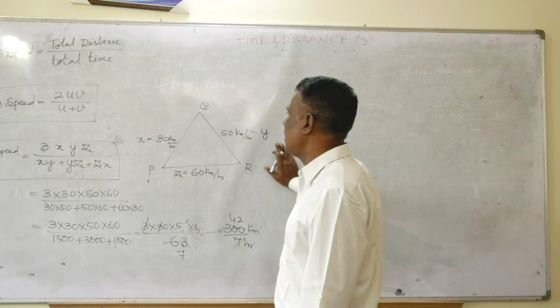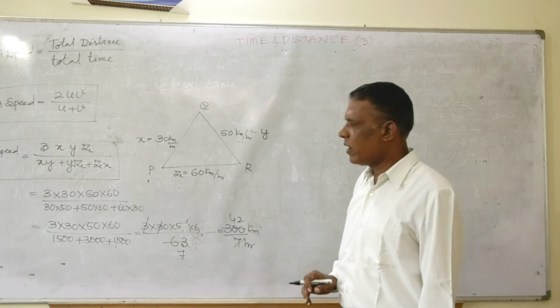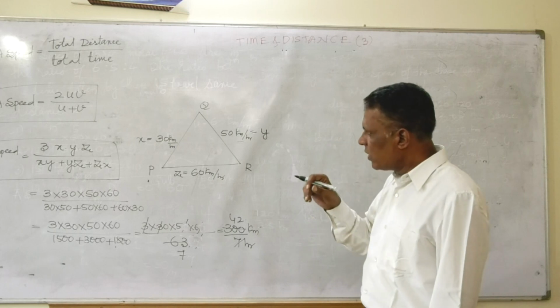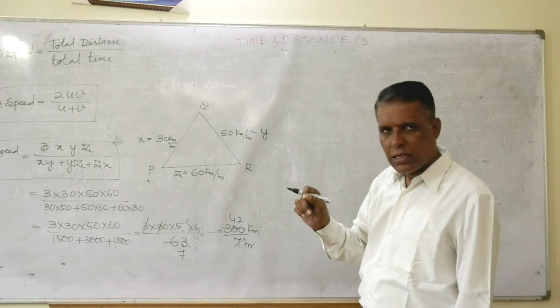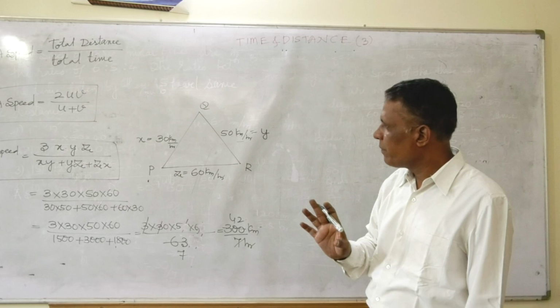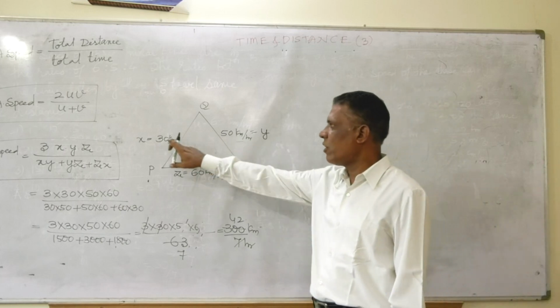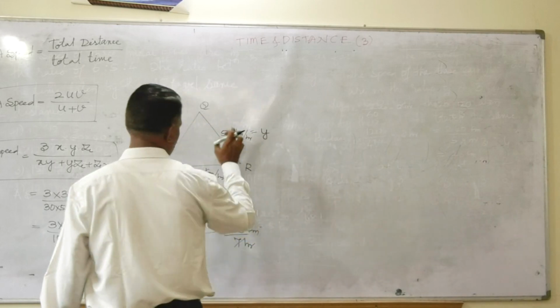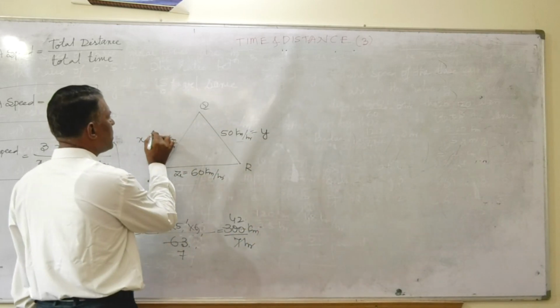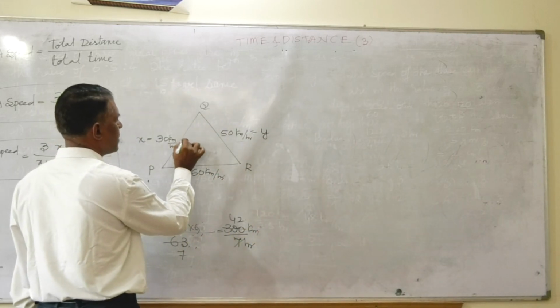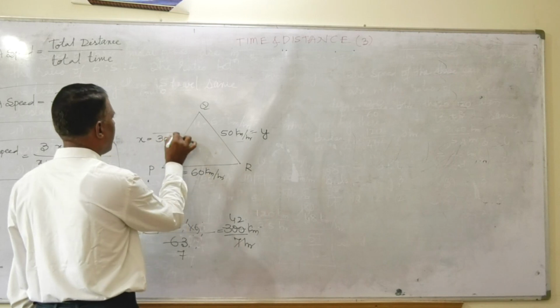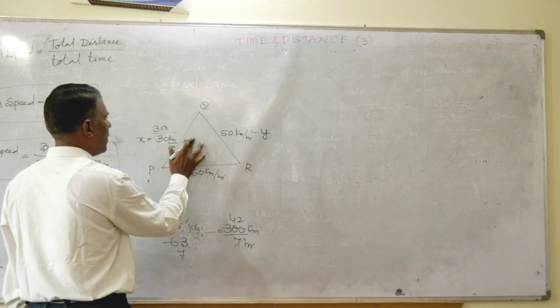Shall I say it is 300? It is 300 because 300 is divisible by all. 5 sixes are 30, 300. Total 300 is the distance.